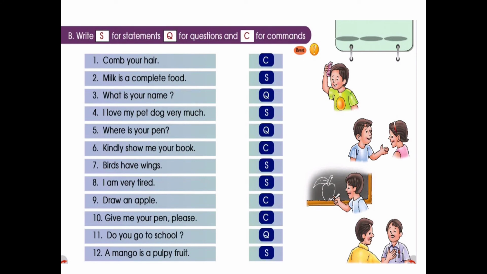Okay, now write S for statement, Q for question, and C for command. Yeah, now comb your hair. It's a command, right? So you have to write C. Milk is a complete food. Yes, it is a statement. So write it as S. What is your name? Yeah, it is ending with a question mark. It's a question. I love my pet dog very much. Yeah, it is a statement.